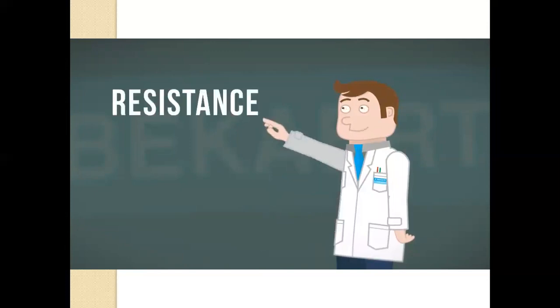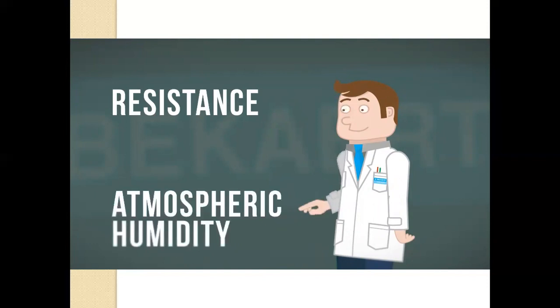And what affected the charge your body built up in these last examples? Two factors. One, the resistance of a person to the ground. The higher the resistance, the higher the charge. And two, the atmospheric humidity. The lower the relative humidity, the higher the charge.